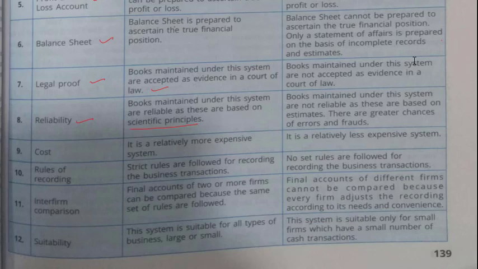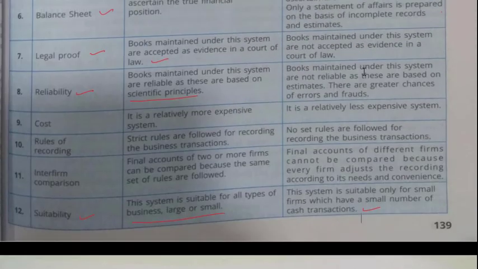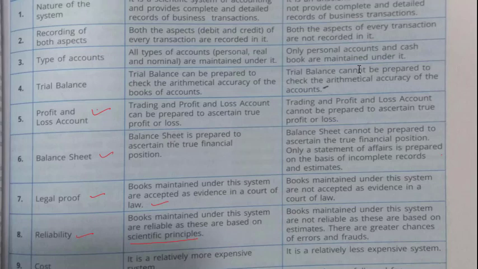Suitability. This system is suitable for all types of business, large or small. So this is suitable for all types of business, whether the business is large or small. And this system is suitable only for small firms which have a small number of cash transactions. So single entry system is suitable only for those industries which involve cash transactions. So these are the distinctions between double entry and single entry system.